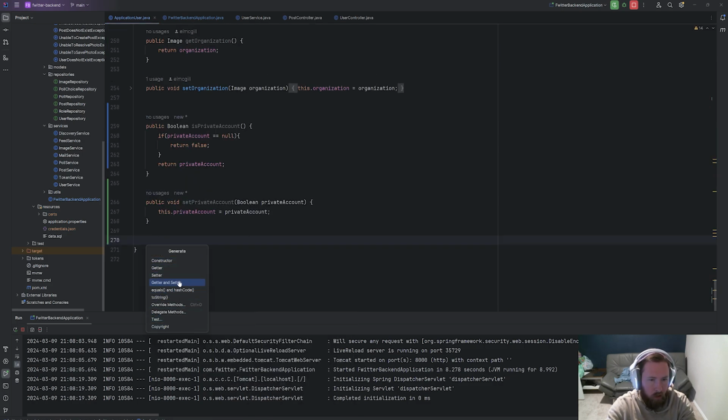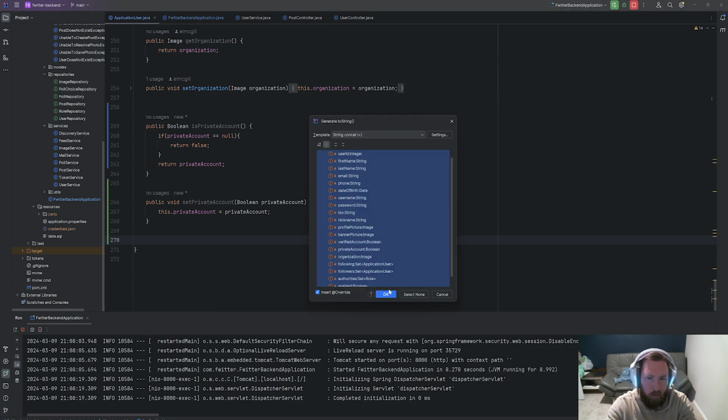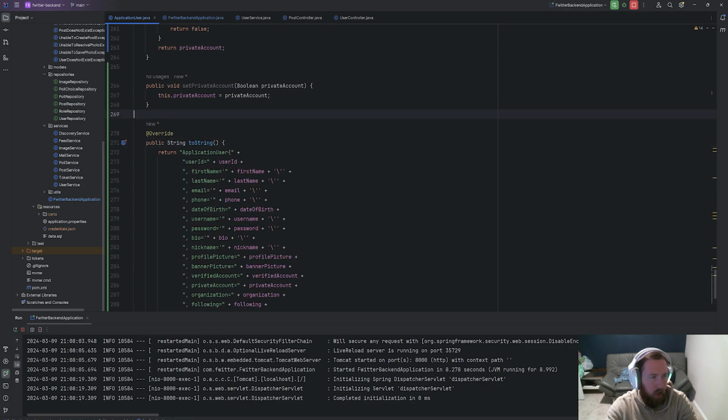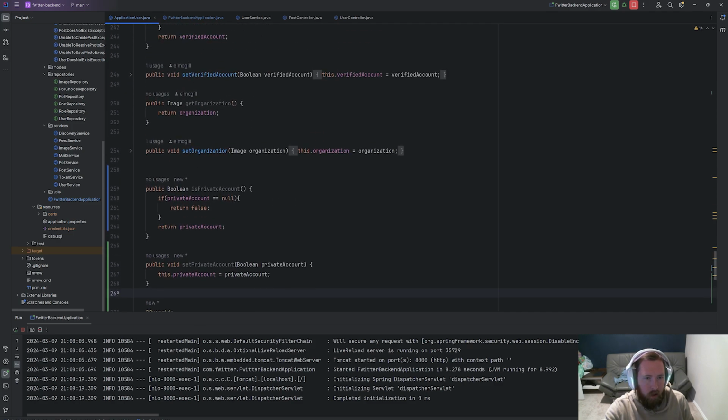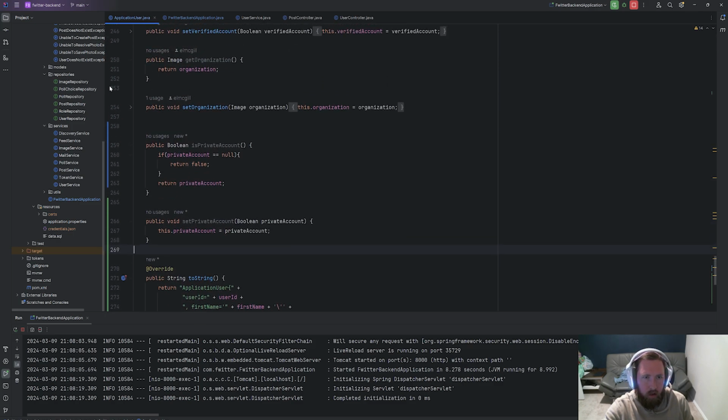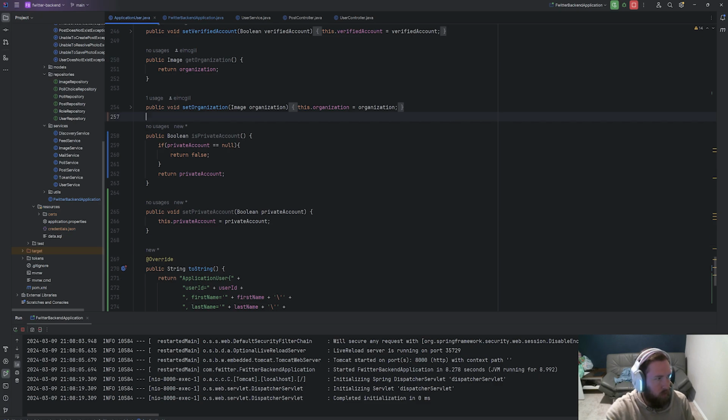I didn't use Lombok because sometimes it can be a pain, but I use Lombok every day with work now, and I kind of like it more and more now that I've done more and more software development in enterprise environments. But that's all we really need. We shouldn't have to set anything else. So that is good to go.